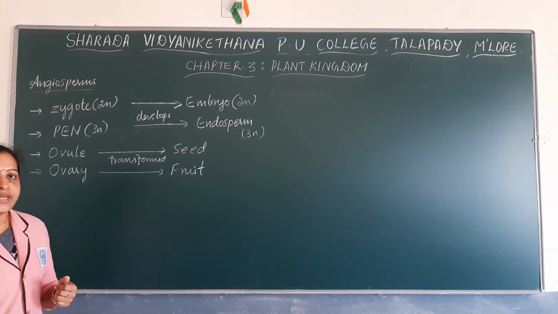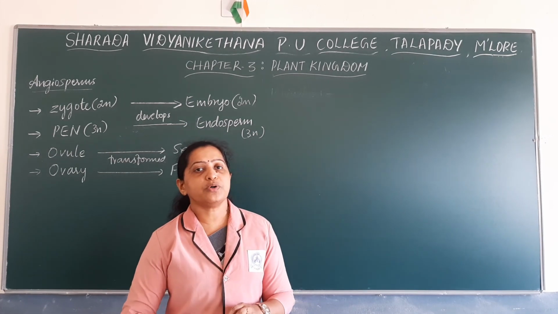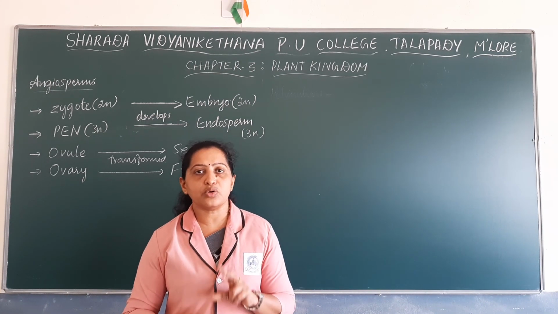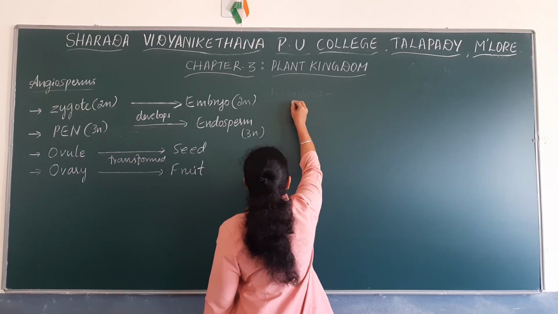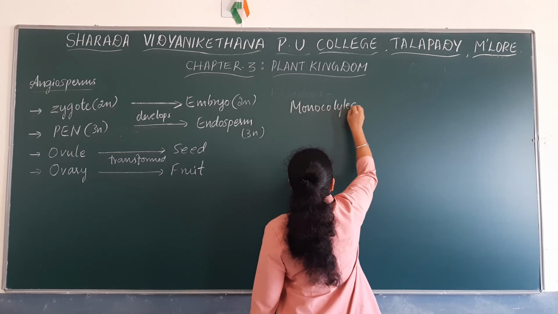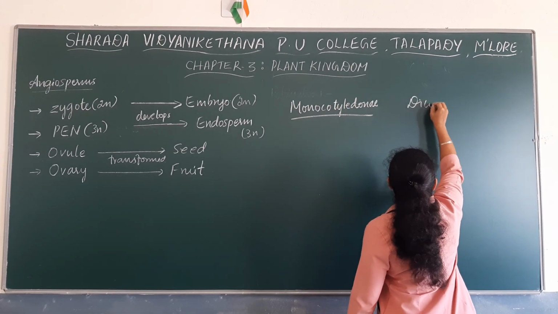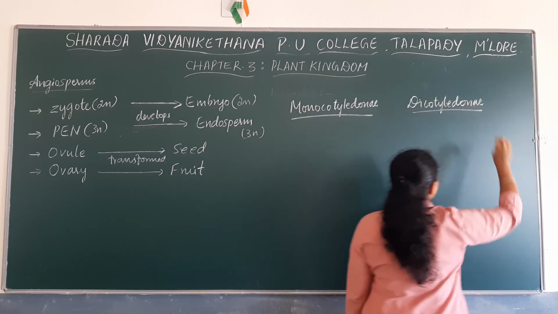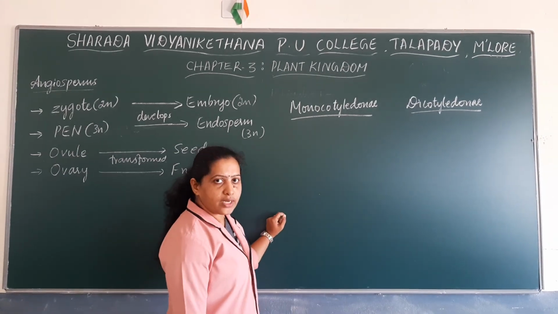angiosperm continues. Next let us note down about the classes of angiosperms. Angiosperms are broadly classified into two classes, that is, division Angiospermae includes two classes. They are class Dicotyledonae and class Monocotyledonae.